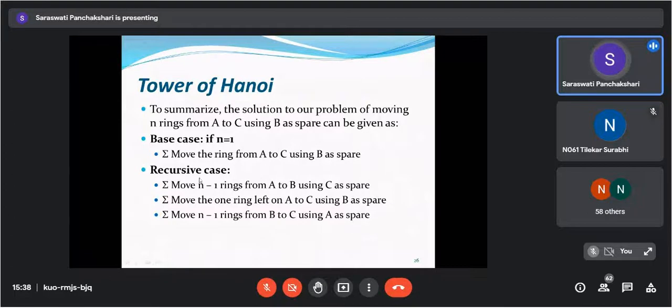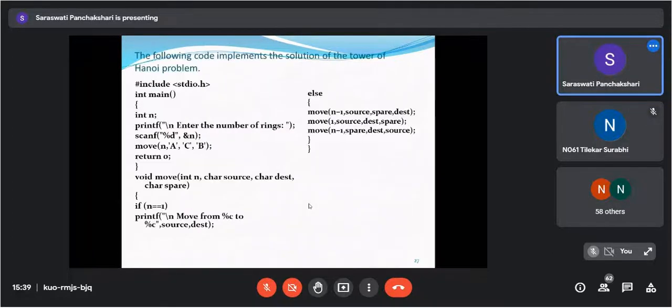And the recursive case: move n minus 1 rings from A to B using C as spare, move the one ring left on A to C using B as spare, and then move n minus 1 rings from B to C using A as spare. So these two cases we get in Tower of Hanoi.